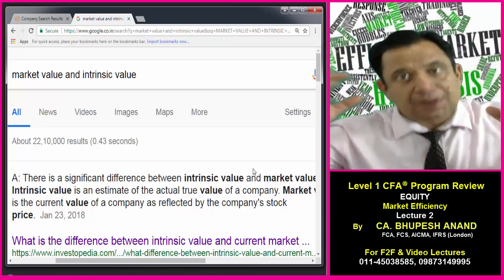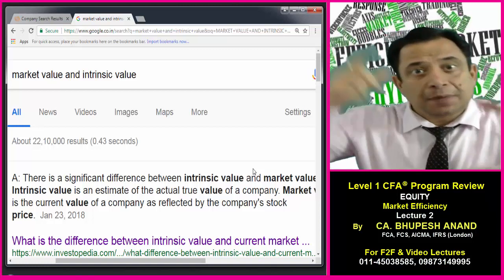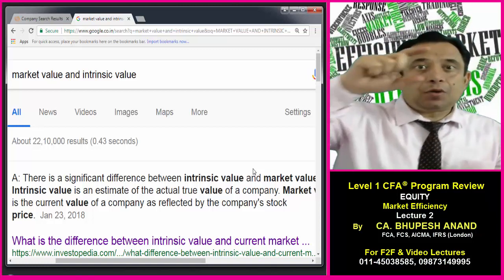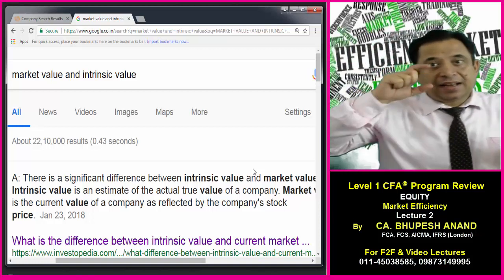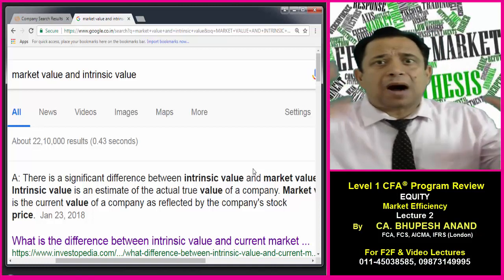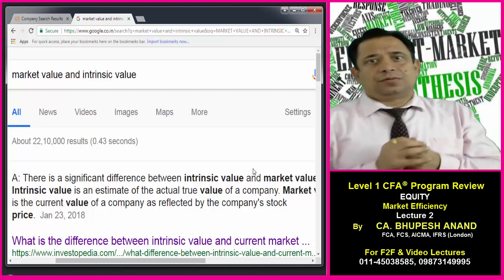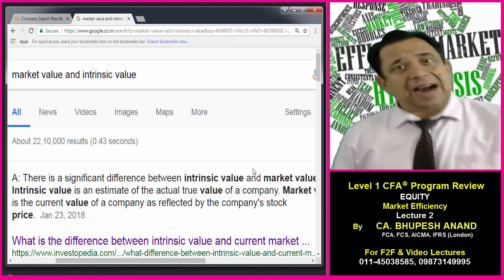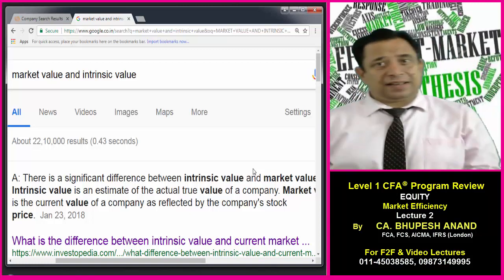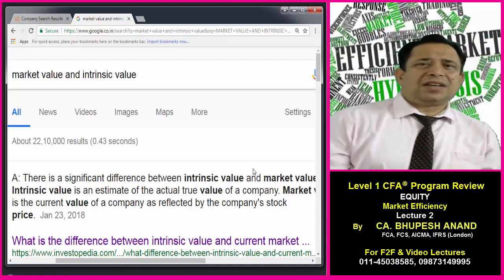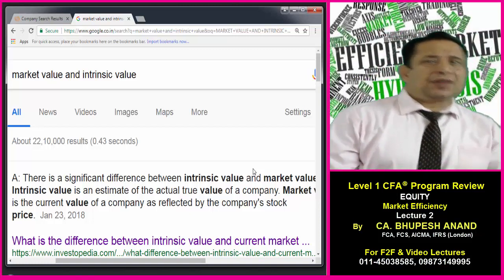Today's lecture will be lecture number 2, and we will be putting the focus on the market value and the intrinsic value. That is my learning outcome B. Market efficiency as a reading, equity as a subject, and learning outcome B: what is the meaning or the difference between market value and intrinsic value. A very important concept and a highly testable area in the CFA Level 1 examination. So let's see what is the difference between market value and intrinsic value.